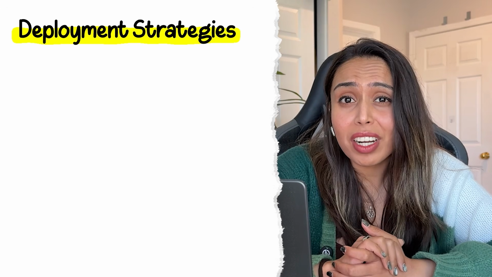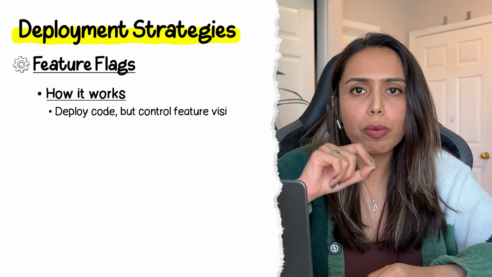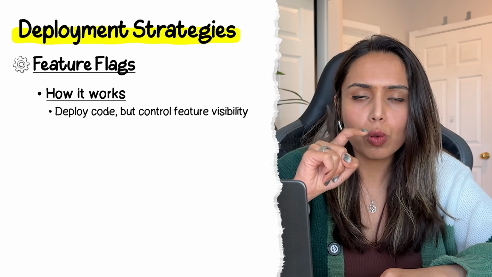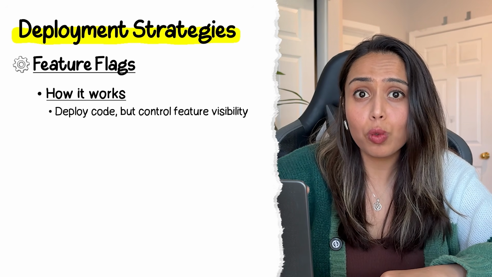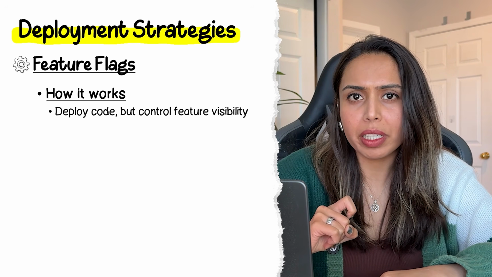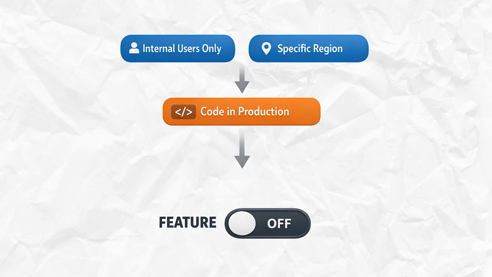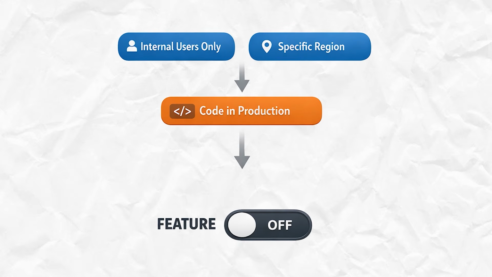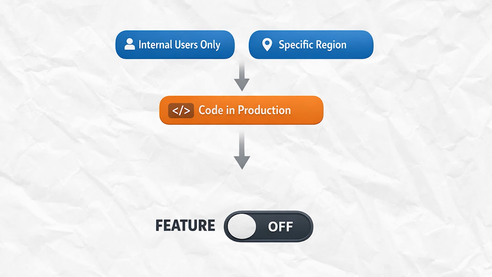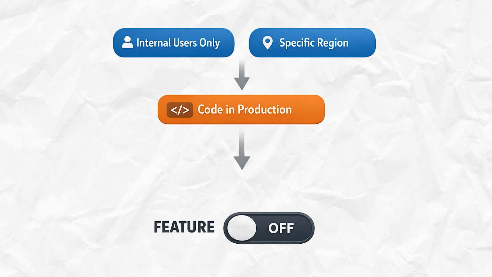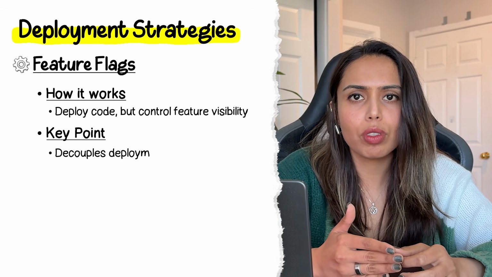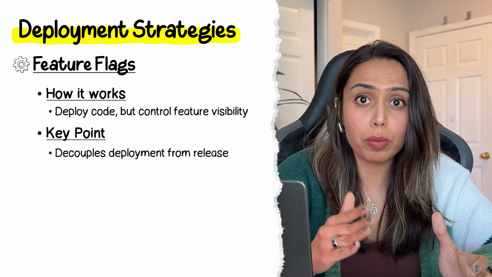The next deployment strategy is feature flags. You deploy the code, but you control who sees the newer features through configuration, not through deployment. For example, you can enable a feature for internal users only or in a specific region. In this particular mechanism, the code is actually in production, but the feature is switched off. So it basically decouples the deployment from your releases. In our project, we are using the default deployment strategy, which is the rolling update.